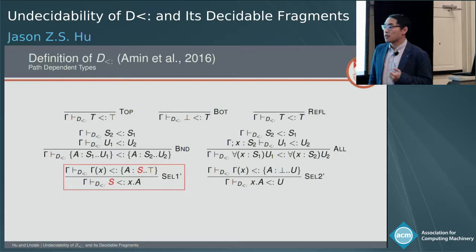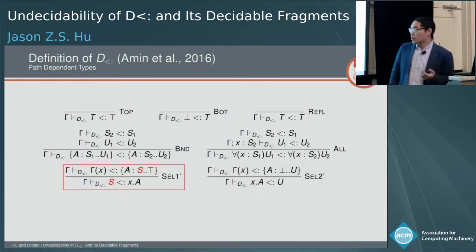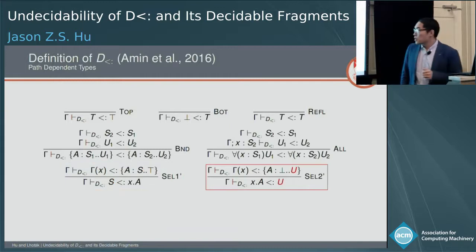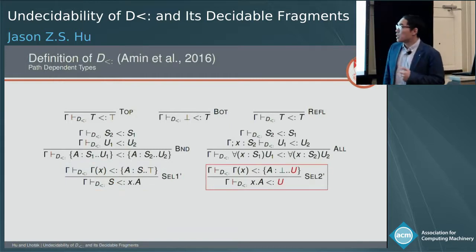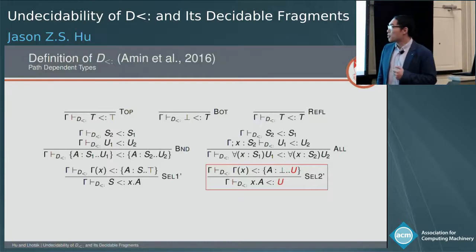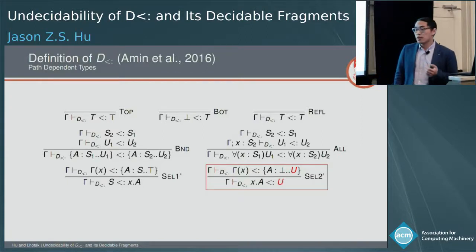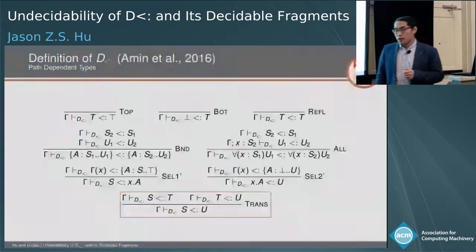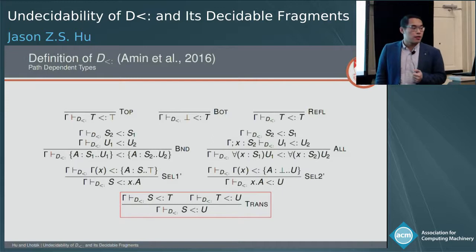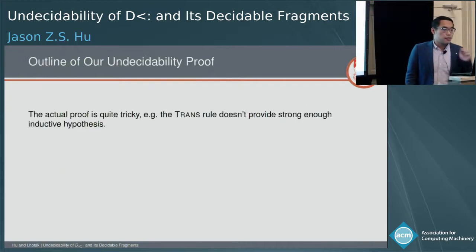So for a path-dependent type X.A, in the SEL1 rule, it essentially checks that X can be typed to a type declaration with lower bound S. And if that is the case, then we can extract S and make it a subtype of X.A. And dually, in the SEL2 rule, if you find U to be an upper bound of the type declaration, then we can extract U and make it a supertype of X.A. And then we have the trans rule, which imposes transitivity on the subtyping relation.